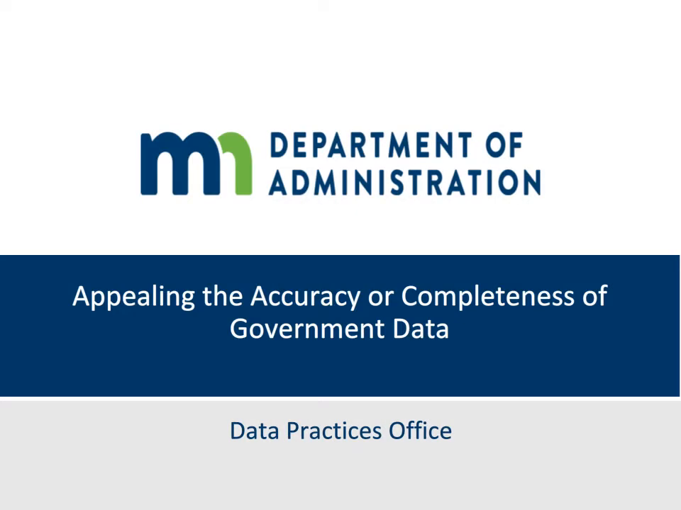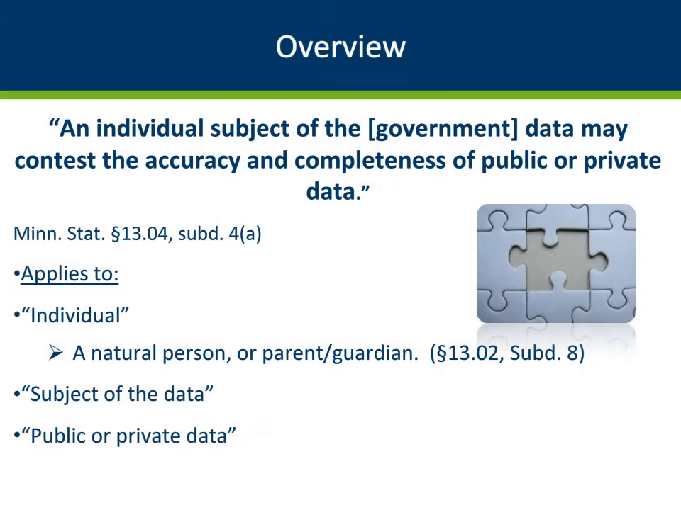This short presentation describes the process for a data subject to appeal a decision by a government entity that data that the data subject challenged are accurate and/or complete. Section 13.04 of the Data Practices Act states that an individual subject of government data may contest the accuracy and completeness of public or private data.